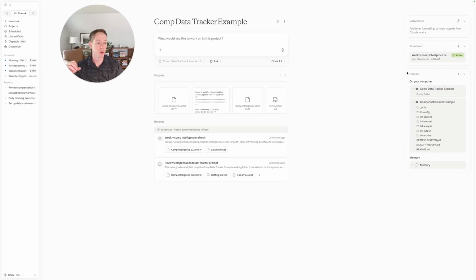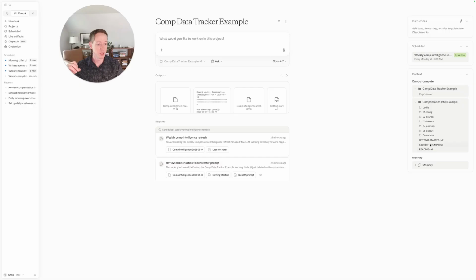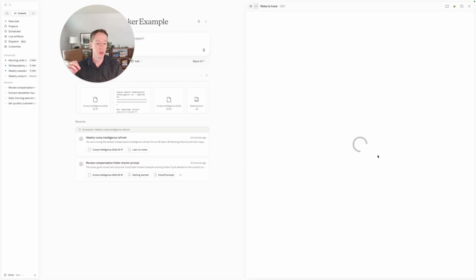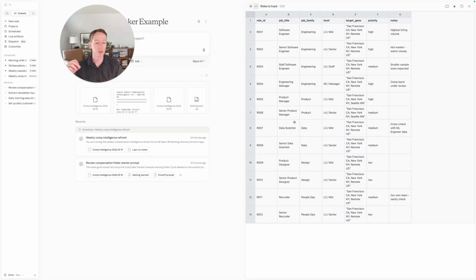So if I show you what each of those looks like, we can see what the config file looks like. In our roles to track folder, we have 12 different roles. These are the different roles that we expect to hire for, and we want to understand how we are compared to the market, and also how our existing employees may be impacted by changes in the market, just to keep our compensation competitive. This is not going into comp strategy necessarily, but this is all the data that's going to inform that.